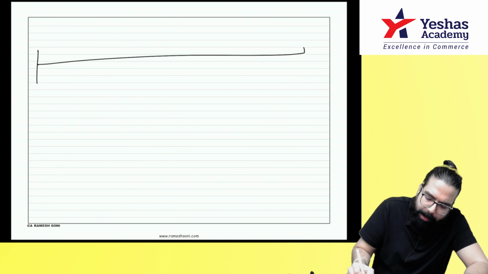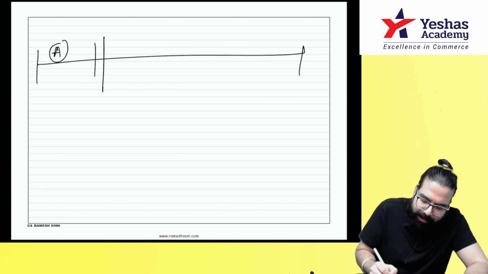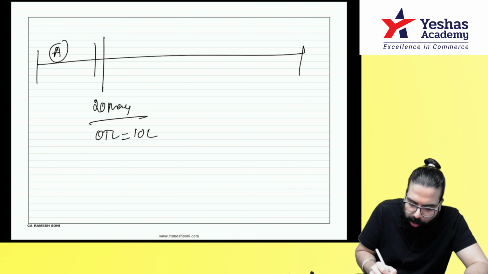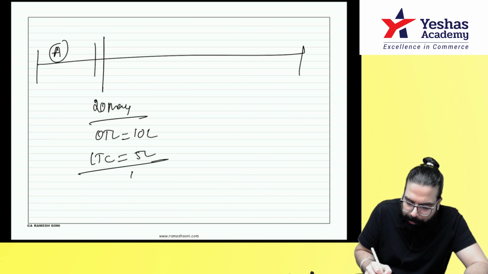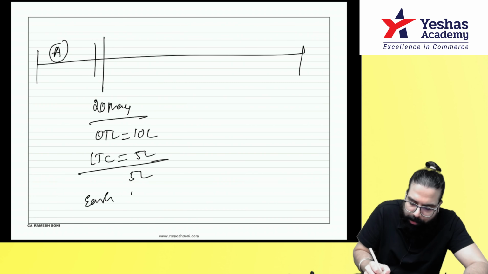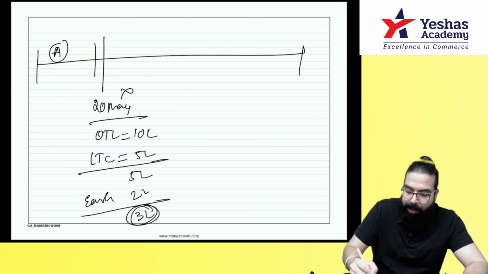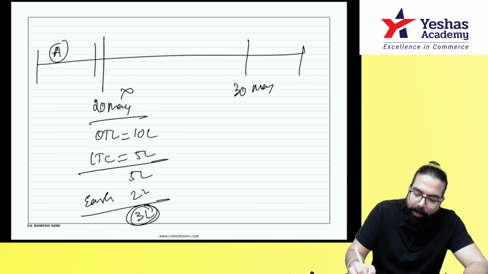For example, for the month of April, you are filing the return on 20th May. Your output tax liability was 10 lakh. Your input tax credit was 5 lakh. So the remaining 5 lakh you have to pay from your e-cash ledger. Only 2 lakh rupees were there. The remaining 3 lakh you have to pay in cash. But you could not file your return because you did not have these 3 lakh rupees. Now what you did, on 30th of May, you filed your return.